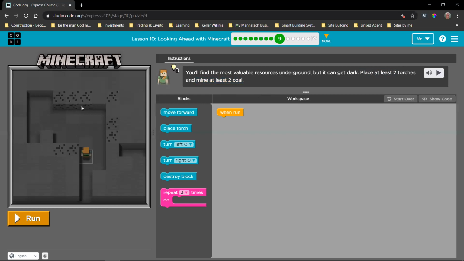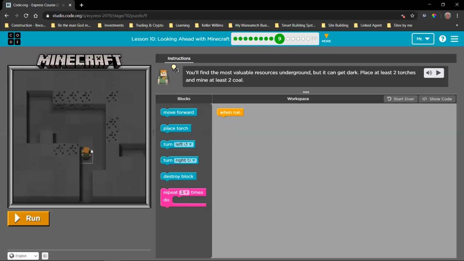Now, if we look in this play area, we can see these blocks that have these black dots on them. Those ones are the coal blocks, okay? Now, when we break them, destroy block, then we will mine them and she will collect them, this is Alex, she will collect them and then she can use them again later to do something. So what we need to do first is divide this goal of getting 2 coal and placing 2 torches into smaller puzzles.